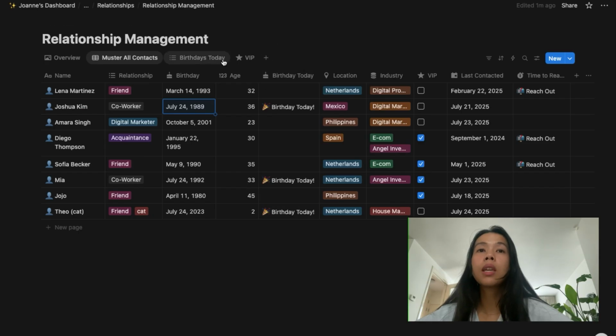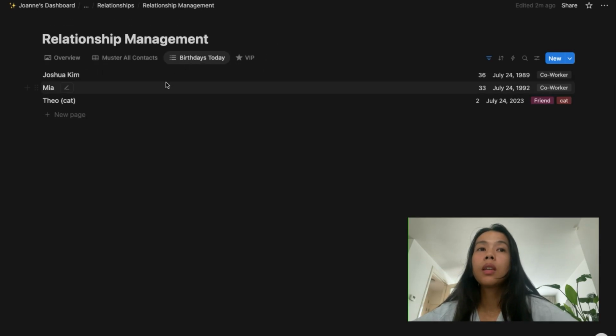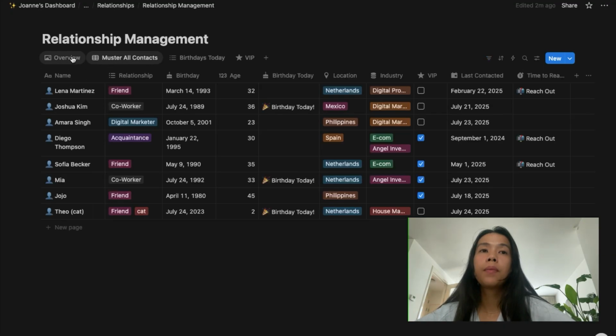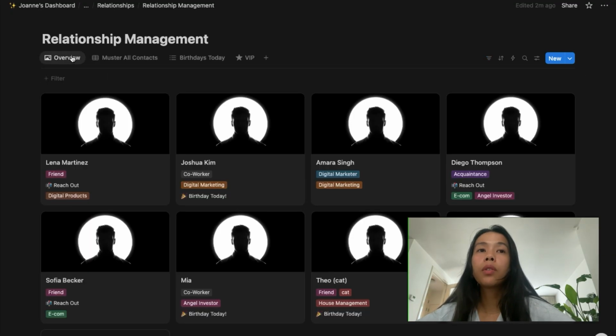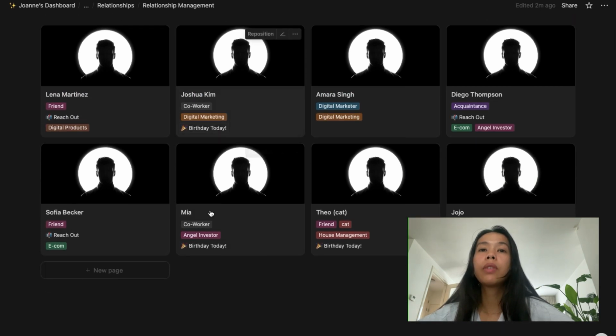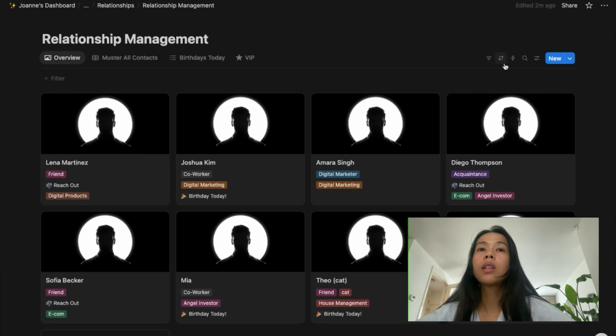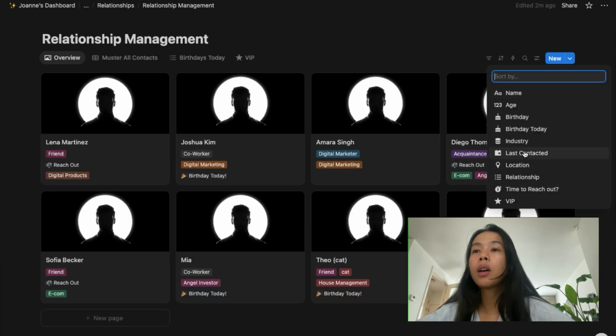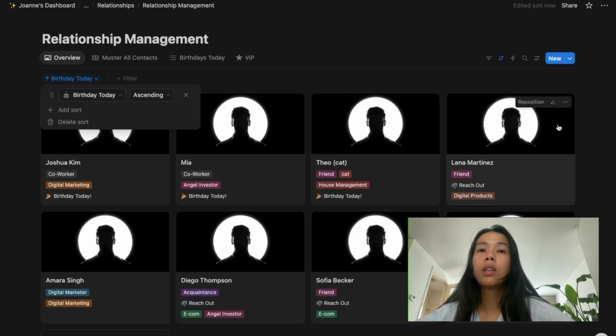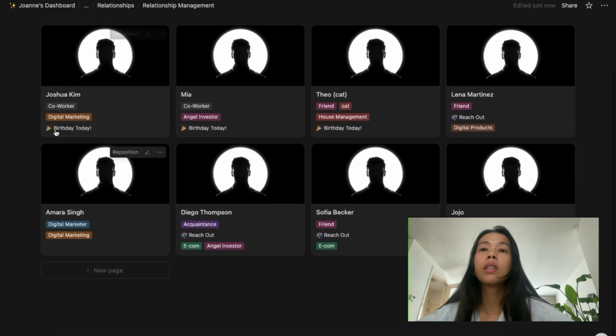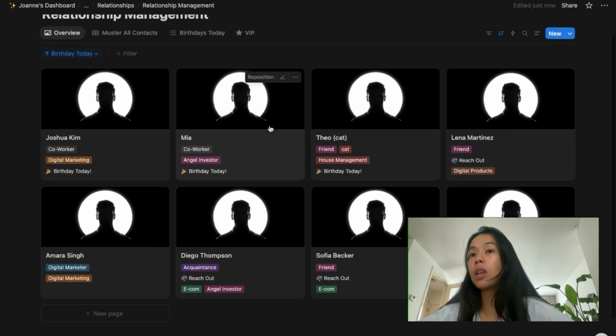And when we click here on our tab, birthdays today, he is also going to appear there. In our overview, we can see people who have birthdays today. You can sort it, for example, sort by birthday today, ascending. Okay, and you can see who has birthdays today.